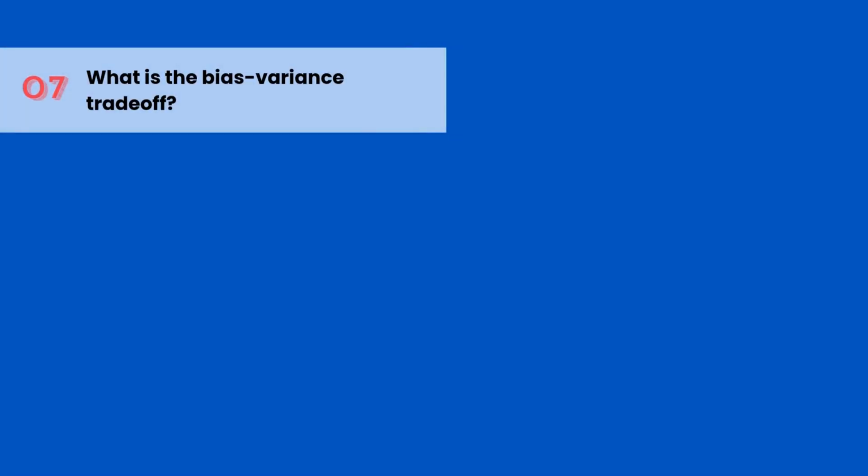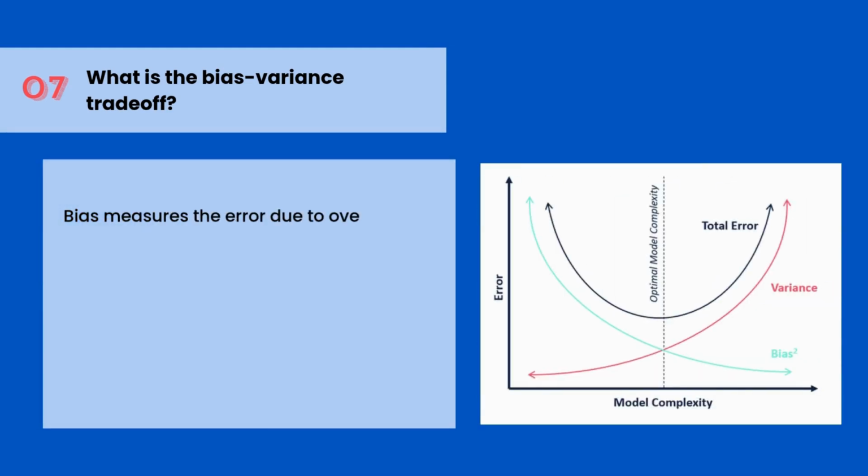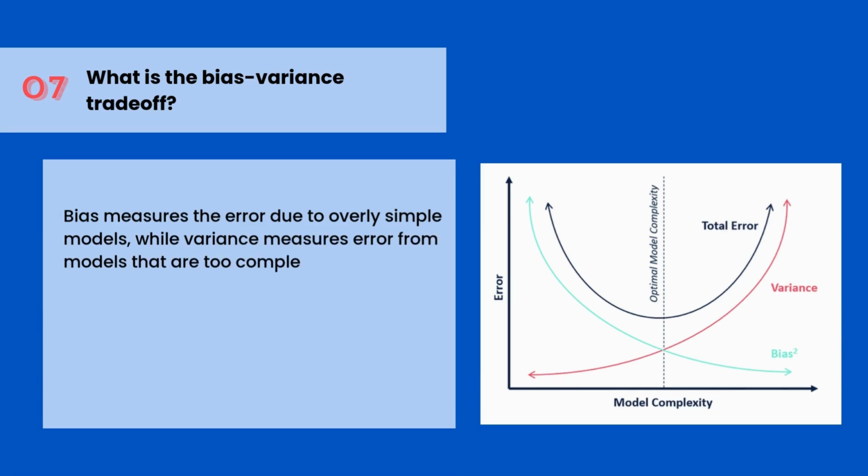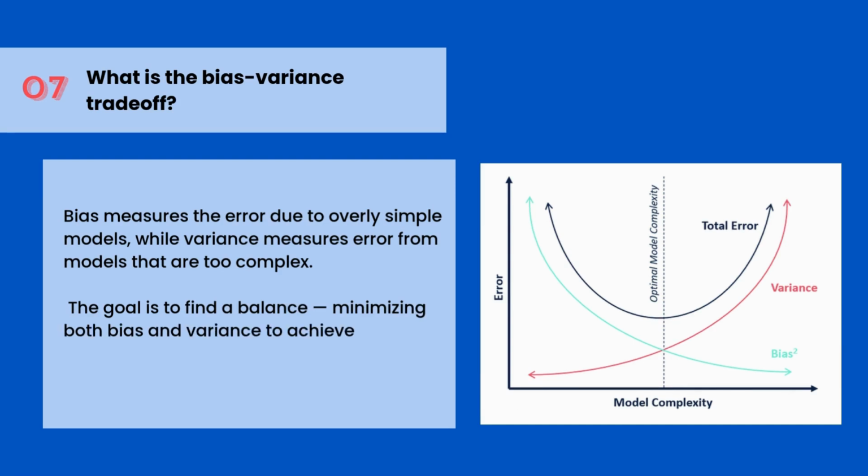What is the bias-variance trade-off? Bias measures the error due to overly simple models, while variance measures error from models that are too complex. The goal is to find a balance, minimizing both bias and variance to achieve optimal model performance.